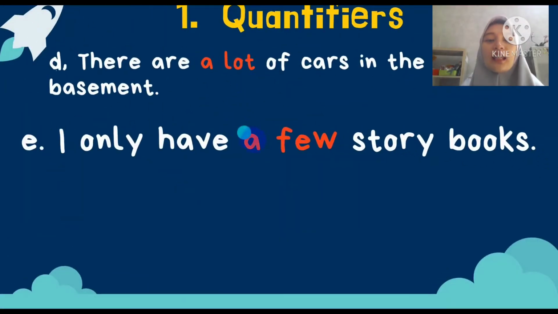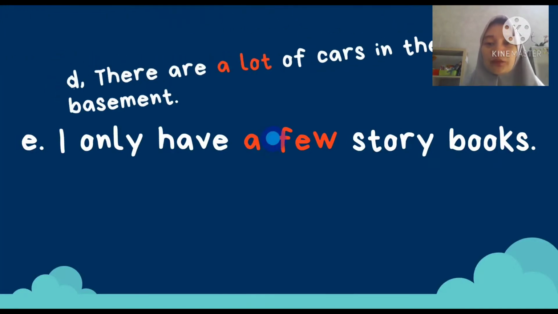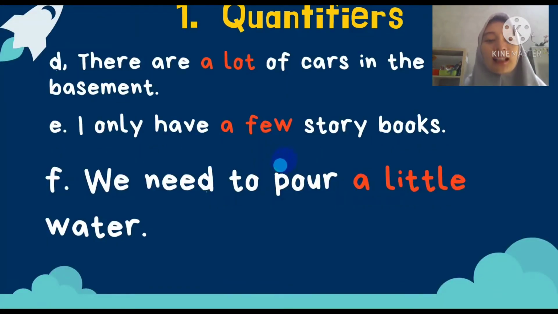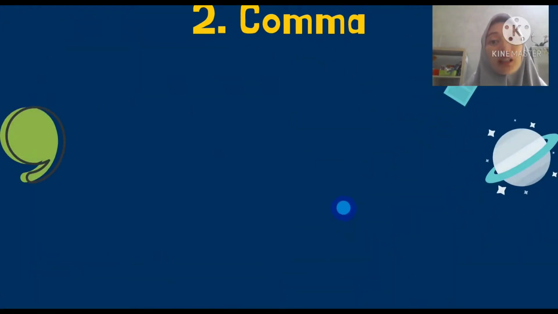Next, E, I only have a few storybooks. It means a small number of things. A few can be used for countable only. A lot also for countable. And the last sentence, we need to pour a little water. A little means just a small amount of water, and a little is used for uncountable nouns, things that we cannot count using numbers. Okay, that's all for the quantifiers.